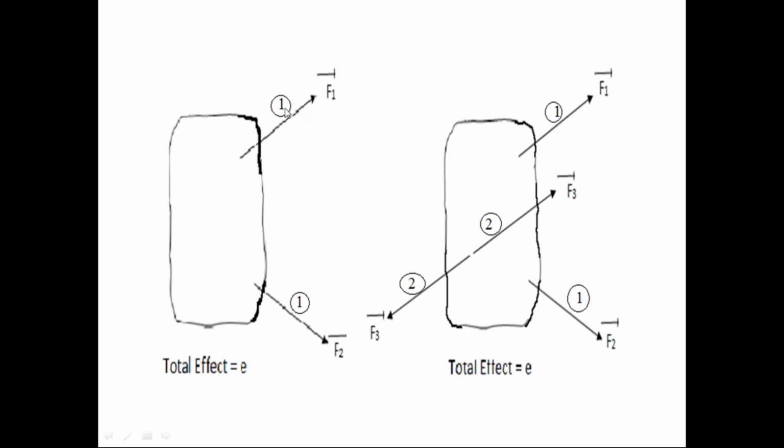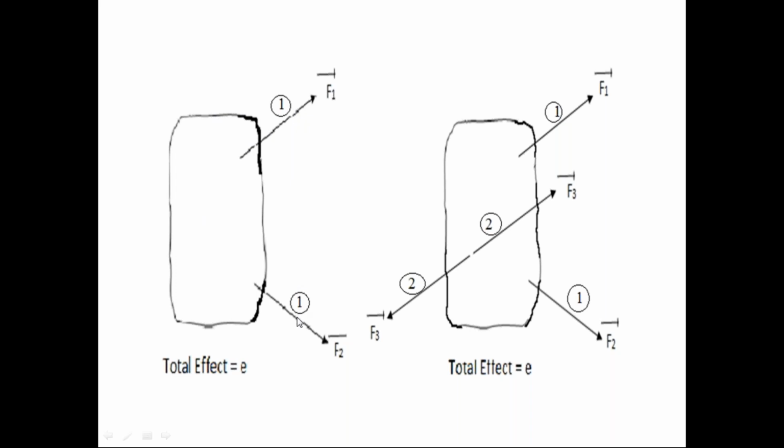Everyone, look at the first force system acting on the rigid body. It has two forces, F1 bar and F2 bar. These two forces are not collinear, not equal magnitude, and not in opposite direction. So the first force system is not in equilibrium condition. If it were in equilibrium condition, the effect of this force system on the rigid body would be zero. But in the first diagram, the first force system is not in the equilibrium condition.